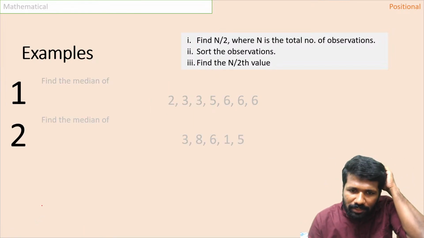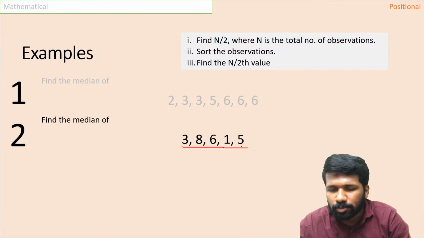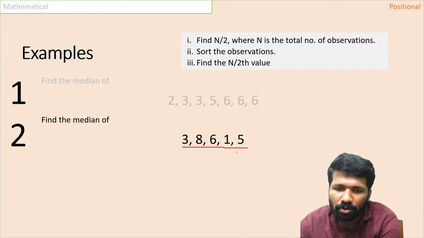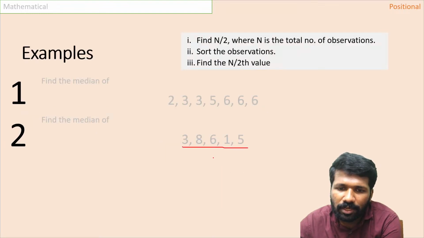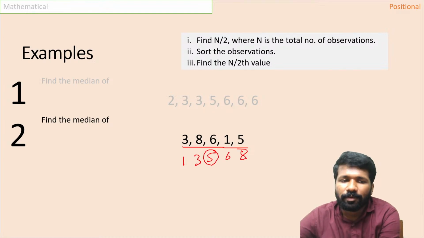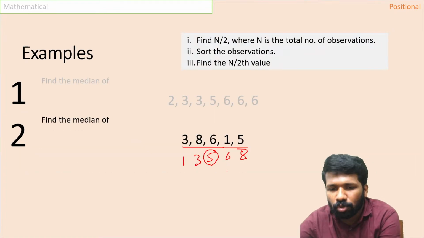But if you look at this example, here also it is okay, but first you have to arrange it. 3, 8, 6, 1, 5 is not in increasing or decreasing order. So if you arrange it, what will you get? 1, 3, 5, 6, 8. And the middle value is 5. So there was only an odd number of observations, so there was no problem.